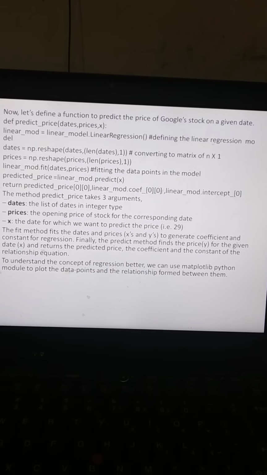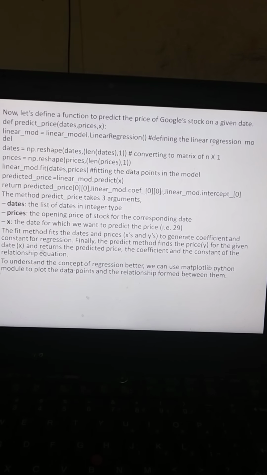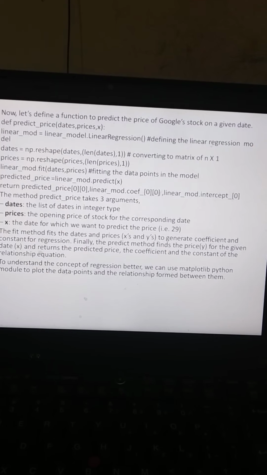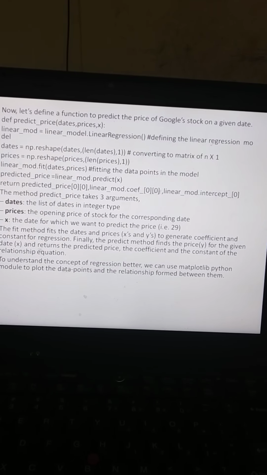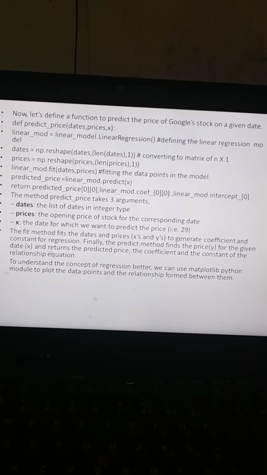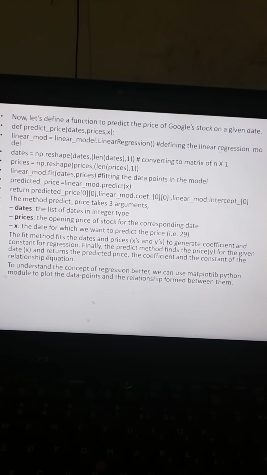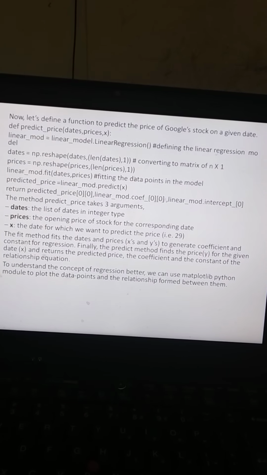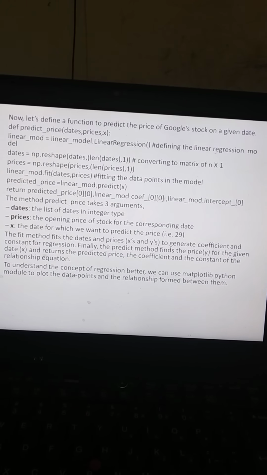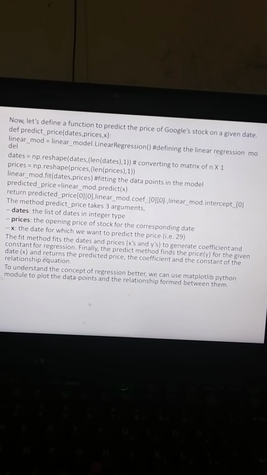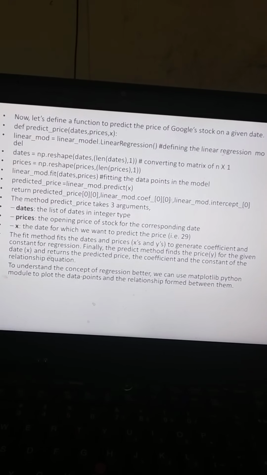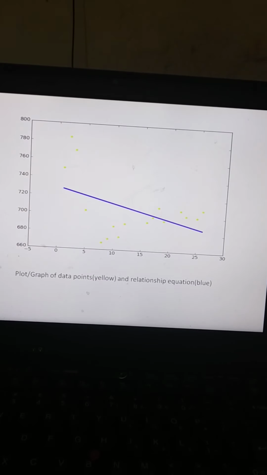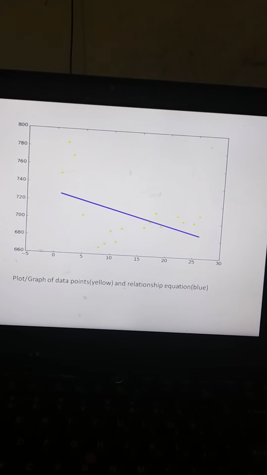To understand the concept of regression better, we can use the matplotlib library Python module to plot the data points and the relationship formed between them. This is the simple code for the relationship between the independent and dependent variable of the linear regression. So we take the date and price and stock point. So finally you will get the plot.